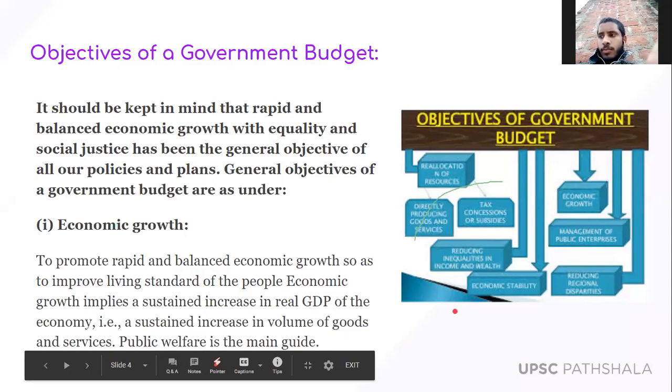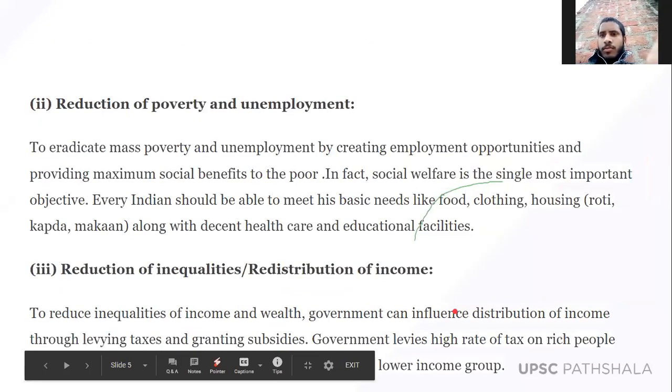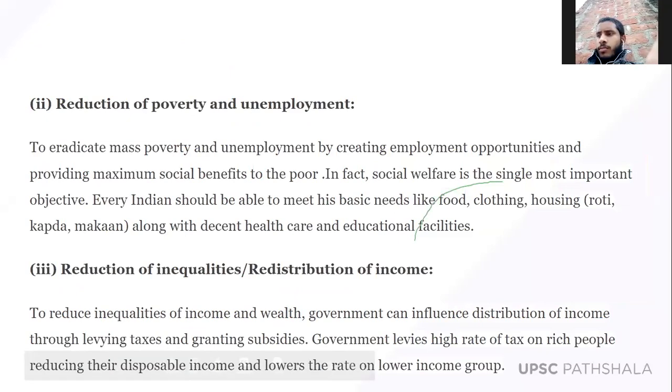Now going to the next point, that is reduction of poverty and unemployment. One of the important objectives of the government budget is to reduce poverty, that is, to increase the income of the people, and to reduce unemployment.